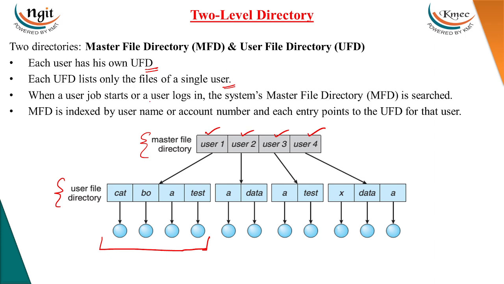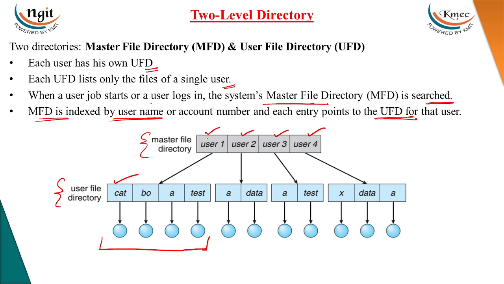When a user job starts, the system's master file directory is searched. Then the master file directory is indexed to the user file directory by username. Each entry points to the UFD of that particular user.